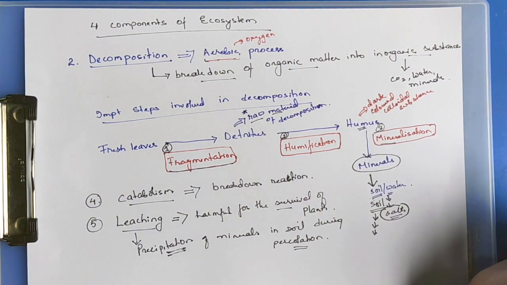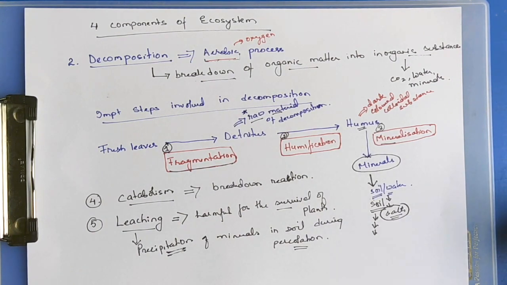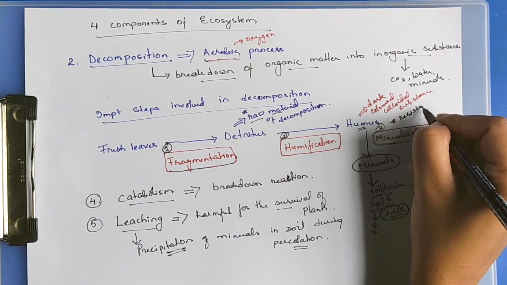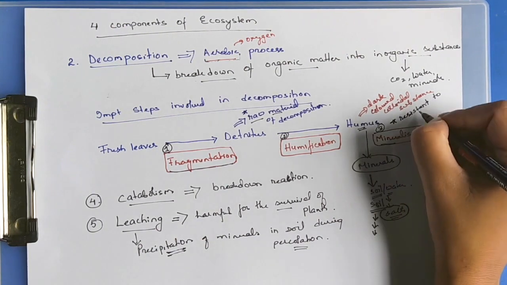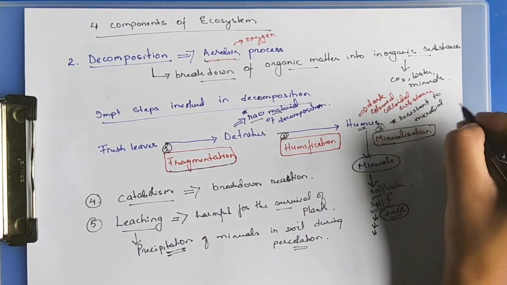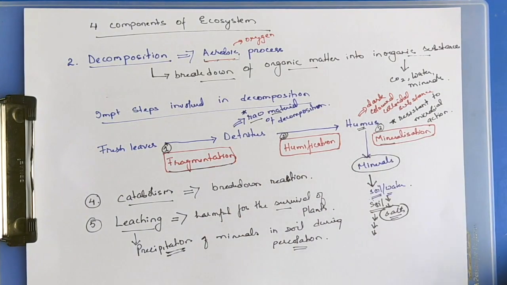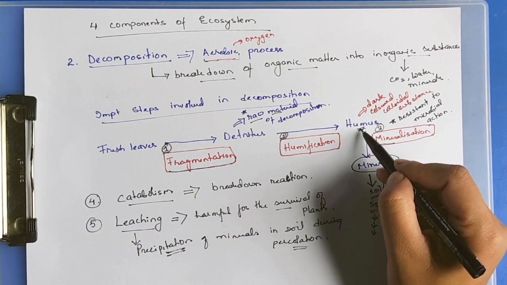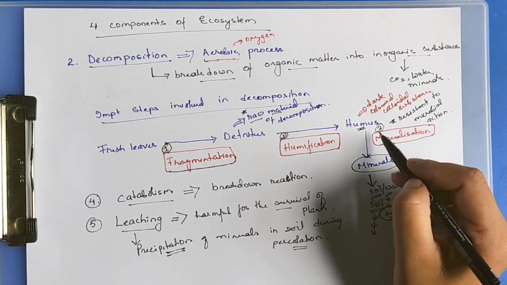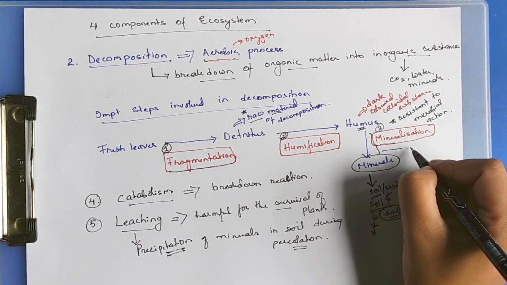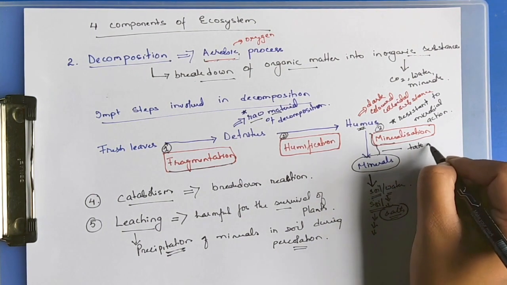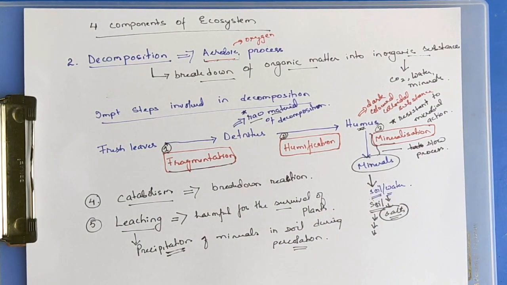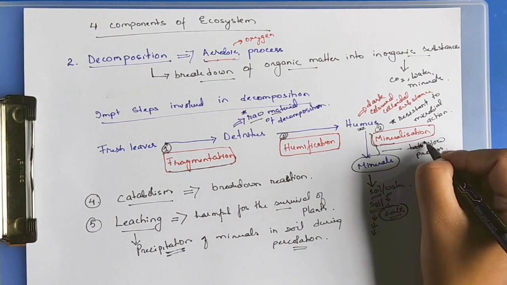Humus is a dark colored, colloidal substance. It is also very resistant to microbial actions. The process of converting humus into minerals takes a long period of time. It is a very slow process.